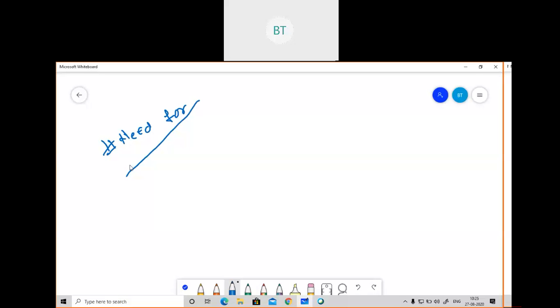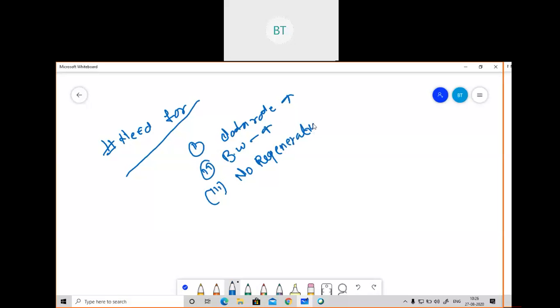So three points you can write here. First is data rate. If somebody asks you why we opted for optical fiber, you can tell that bandwidth is more in optical fiber, no regenerative repeaters are there, and least weight of transmitter and receivers.